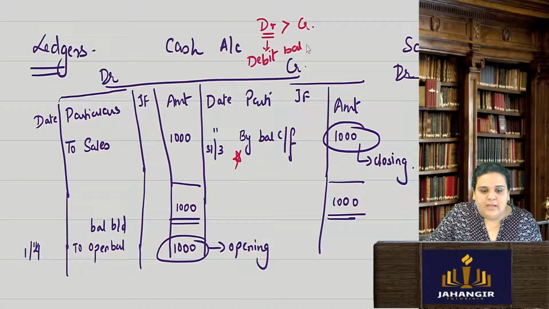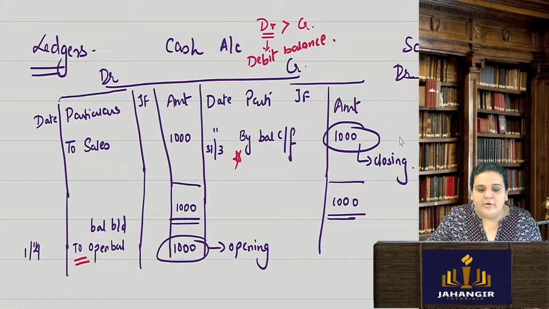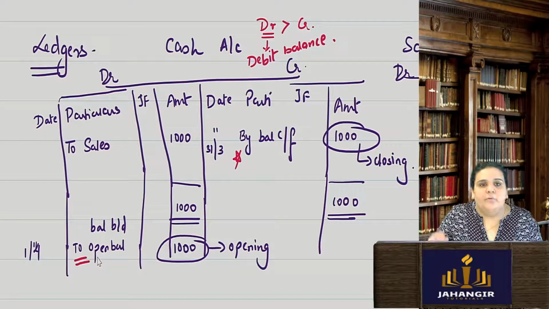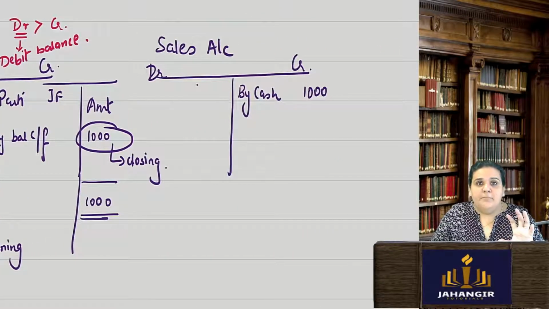Simple. I will always see the opening balance in order to know which balance this particular account has, whether it is a debit or a credit balance. Closing, I had to do it on the credit side. There is a lot of balance on the debit, that is why it has to be taken on the credit side, and I start with the opening also on the debit side. Okay, so these are certain important concepts which we have to understand.